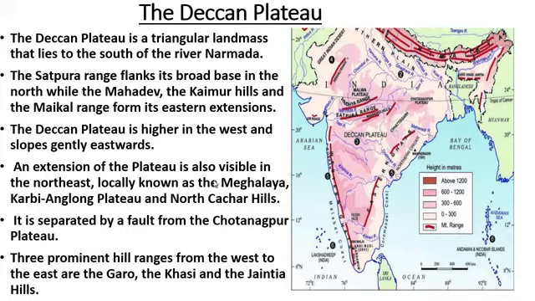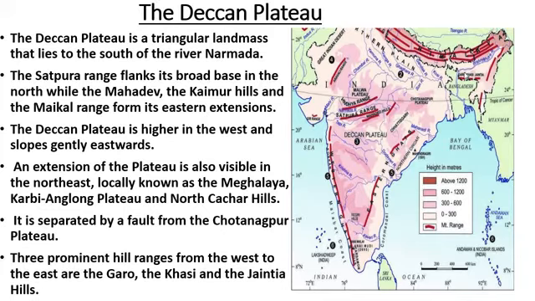An extension of the plateau is also visible in the northeast. Here this peninsular plateau is also extended into the Meghalaya state. Here in Meghalaya state, the Shillong plateau, Karbi Anglong plateau and North Kachar hills are all parts of the peninsular plateau.